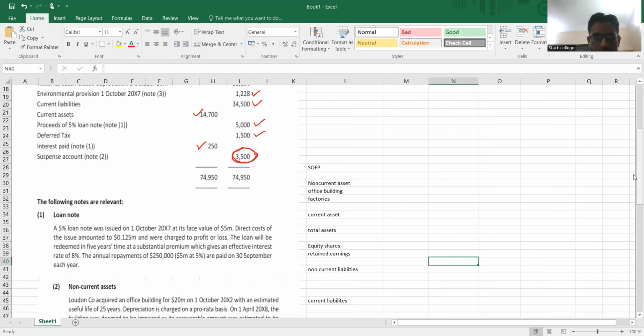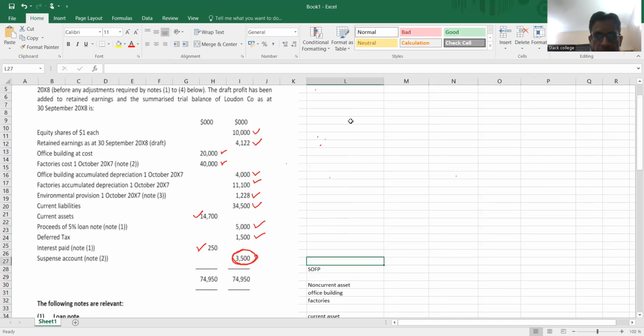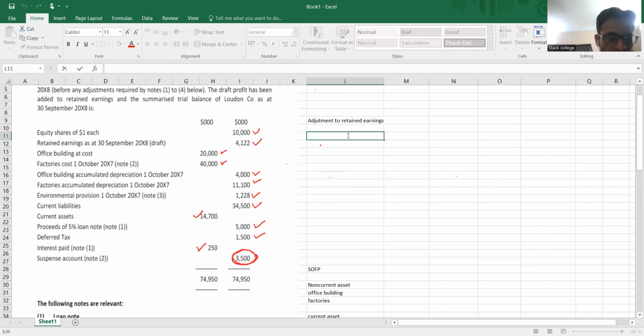So we'll prepare the balance sheet side by side. And the first requirement is we need to make an adjustment to retained earnings. Now see, the retained earnings given in the trial balance, you can see in the question, at 30th September 2008 is 4122 credit balance.